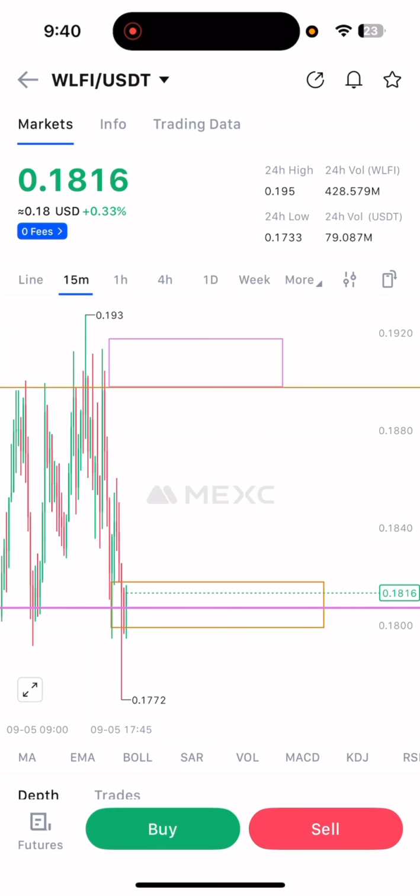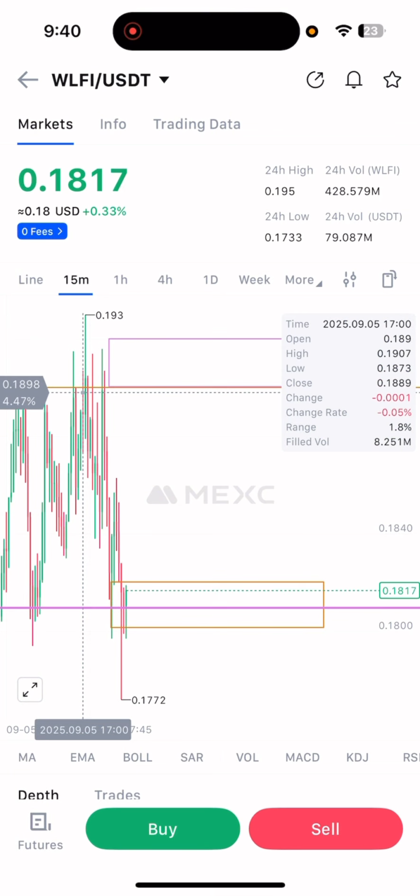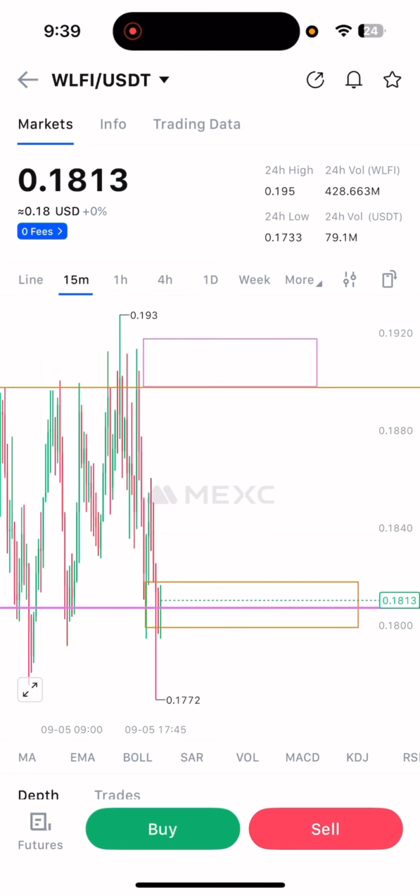You can see the first line over here, this one, and the second line is on the top. So let's see how it plays out, and I will show you the results in the next video.